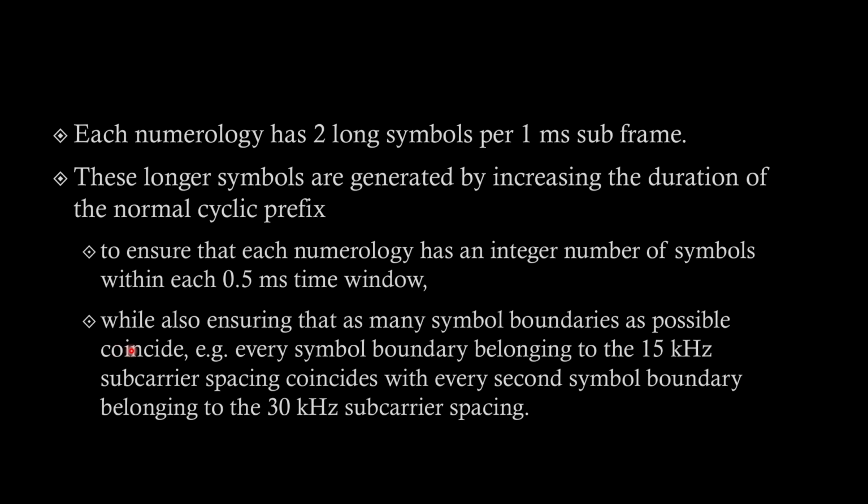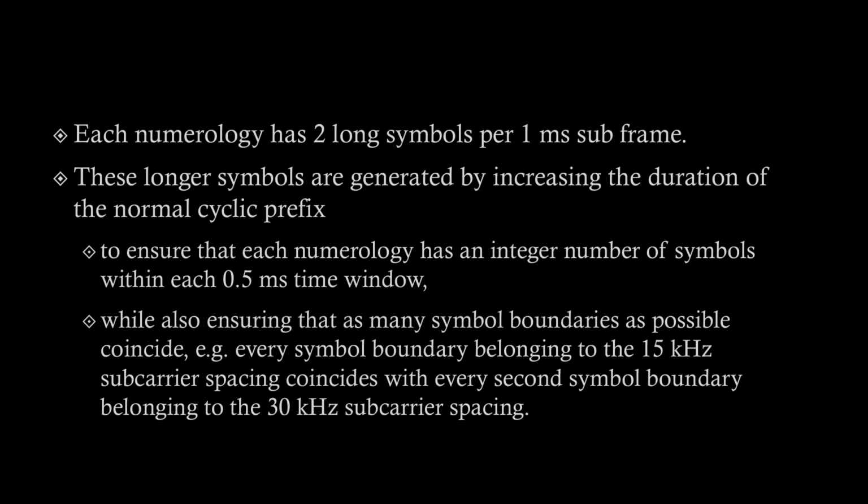Another reason is to ensure that as many symbol boundaries as possible coincide. We want the symbol boundaries to coincide to have least interference. For example, every symbol boundary belonging to the 15 kilohertz subcarrier spacing coincides with every second symbol boundary belonging to 30 kilohertz subcarrier spacing.